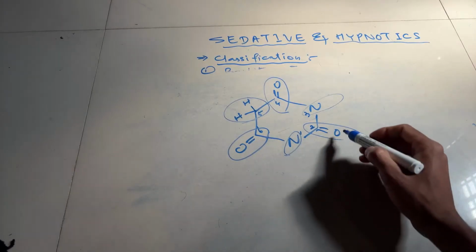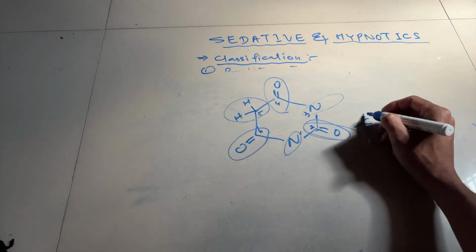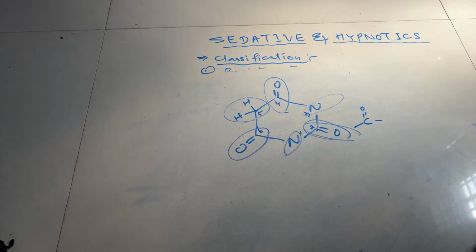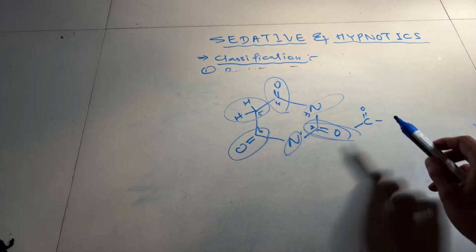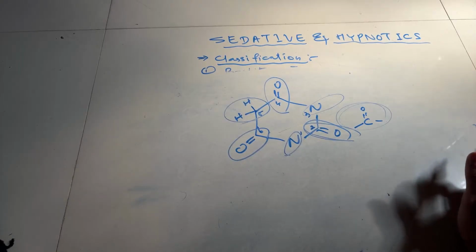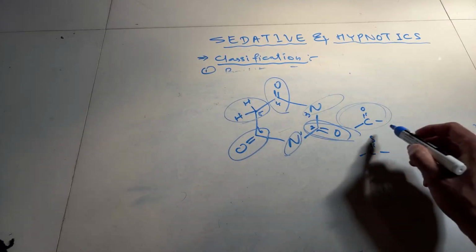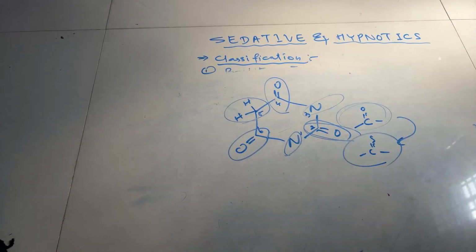If this carbonyl, this double bond O, what does it mean? It means C double bond O, like this. So if this carbonyl group is replaced by C double bond S, that means S is thio, so a thiocarbonyl group. Then what will happen?